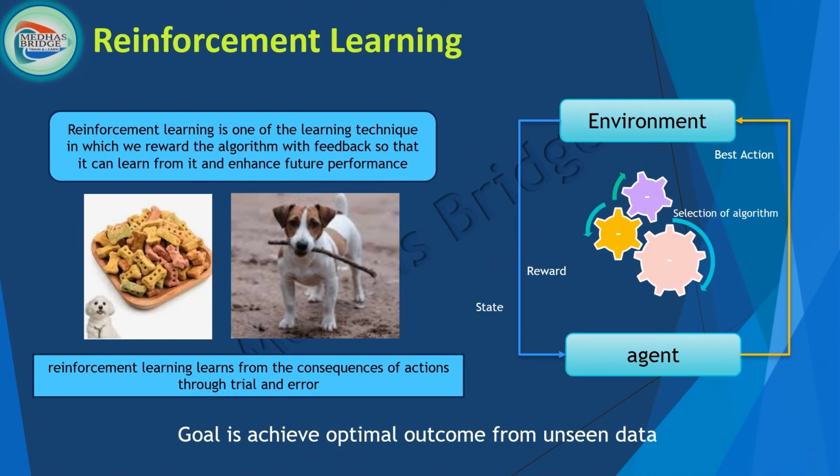Let's recap what is meant by reinforcement learning, which is one of the types of machine learning, right? Reinforcement learning is one of the learning techniques in which we reward an algorithm with feedback so that it can learn from it and enhance its performance. So what that means is you can assume that you are training your dog by throwing a stick or ball to a distance and asking it to collect it, right?